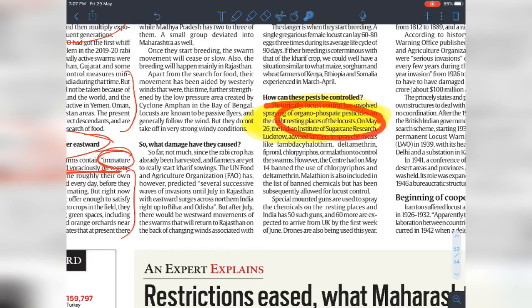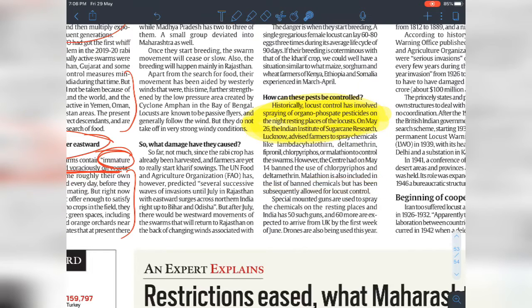They spray chemicals like lambda-cyhalothrin, deltamethrin, fipronil, chlorpyrifos and malathion. However, the Centre had on May 14 banned the use of chlorpyrifos and deltamethrin. Malathion is also included in the banned list, but has subsequently been allowed for locust control.